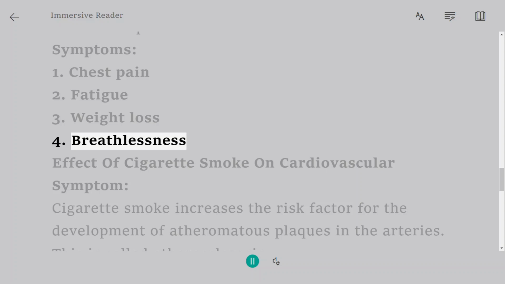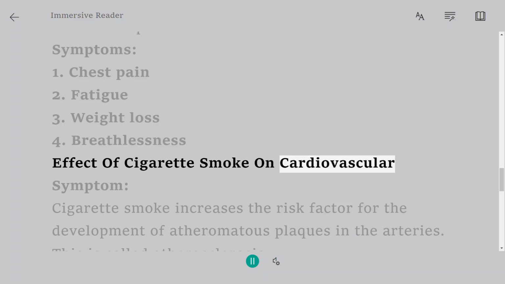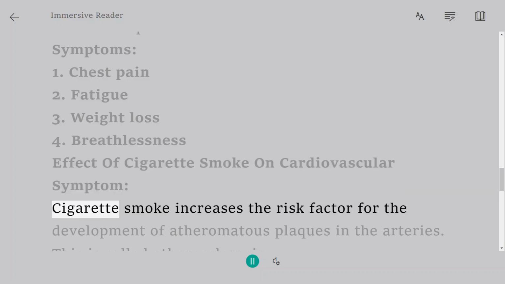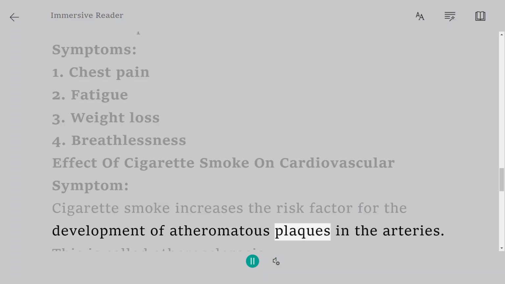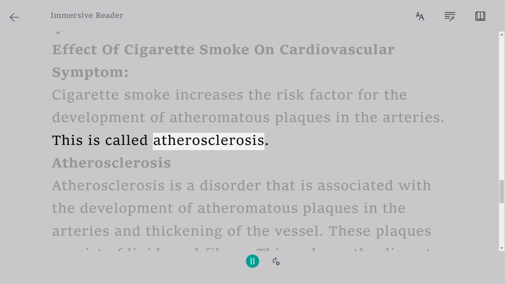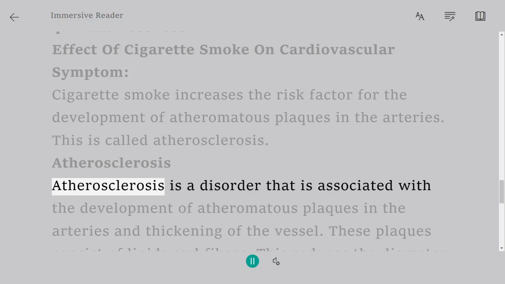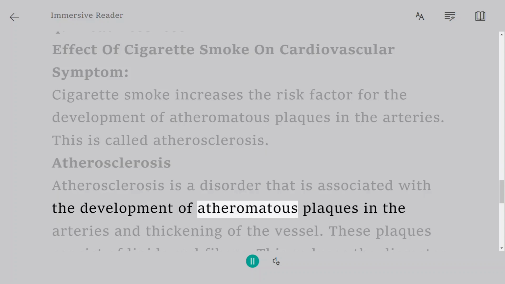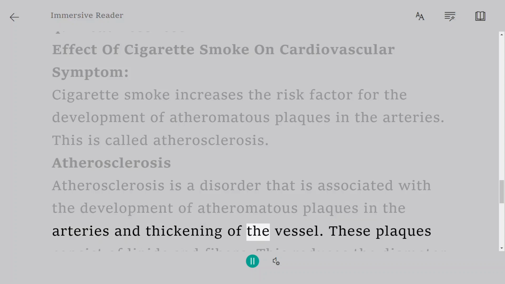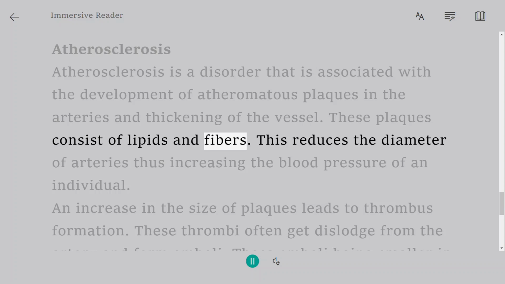Effect of cigarette smoke on cardiovascular system. Cigarette smoke increases the risk factor for the development of atheromatous plaques in the arteries. This is called atherosclerosis. Atherosclerosis is a disorder that is associated with the development of atheromatous plaques in the arteries and thickening of the vessel. These plaques consist of lipids and fibers.